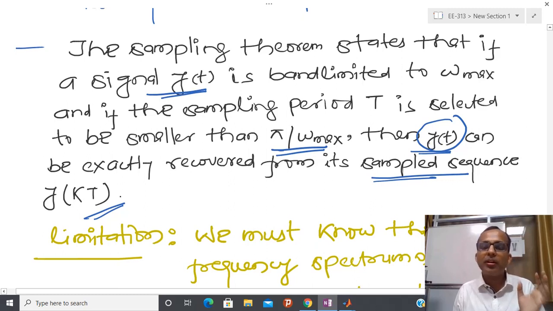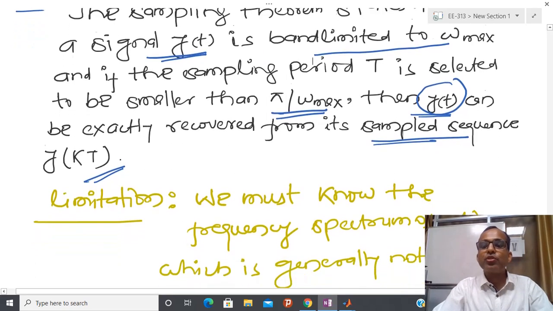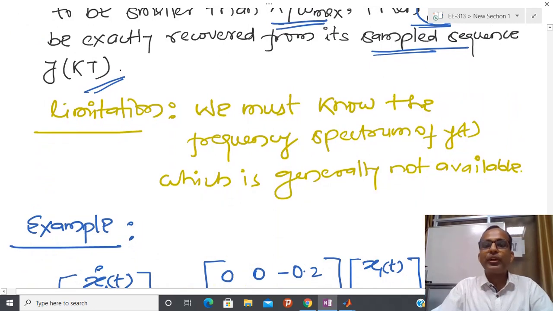So this is the theoretical guarantee, where omega max is basically the frequency spectrum limit of this particular signal. It means that in order to apply this theorem, I have to know the frequency spectrum, and most of the time we do not know the output. Due to that reason, I cannot apply this method.